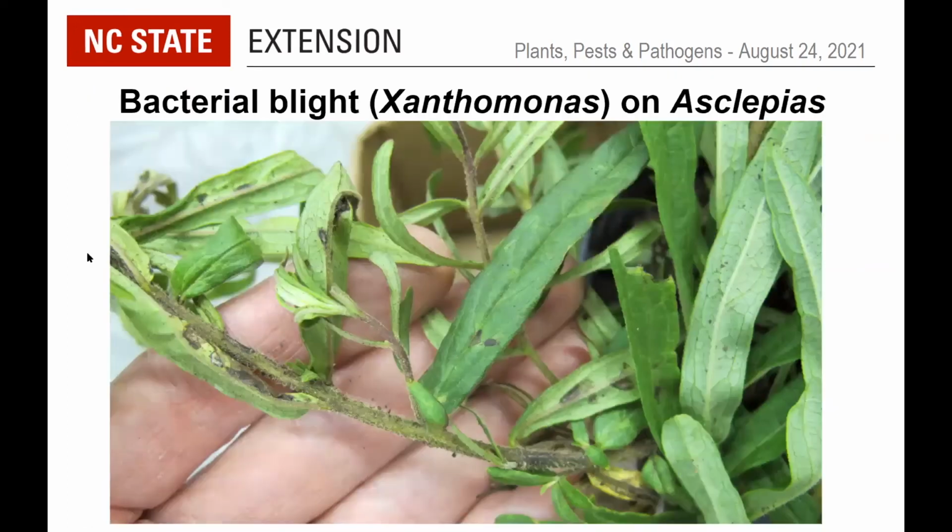It looks a little bit different in the way I've seen it, with the angular leaf spots and the dark stem lesions and so forth. But I have seen it in the vascular system of these, so it's not outside the realm of possibility that's what it is. Again, I've seen it in nurseries, but don't know of it occurring in home landscapes. Other than that, I do not know what that might be.